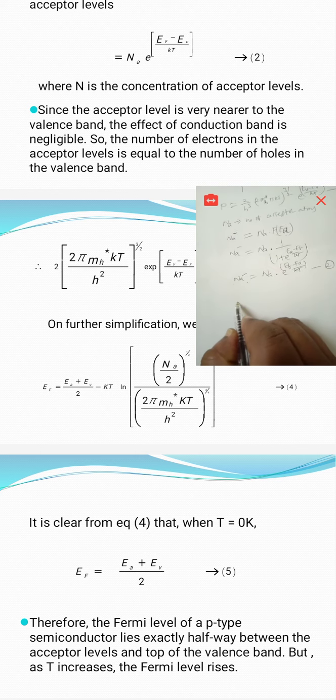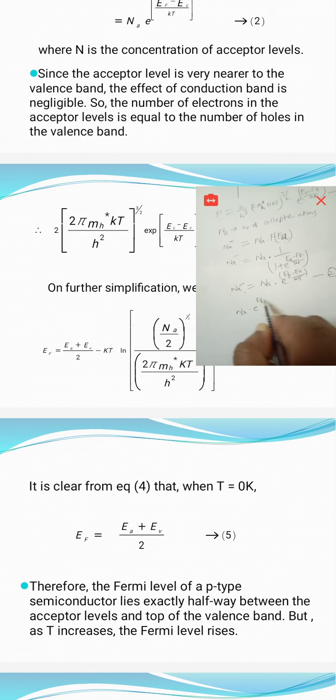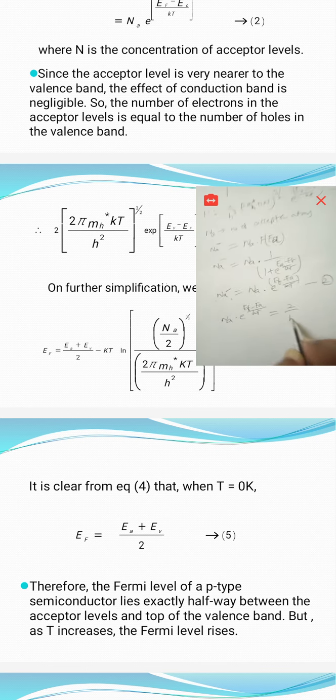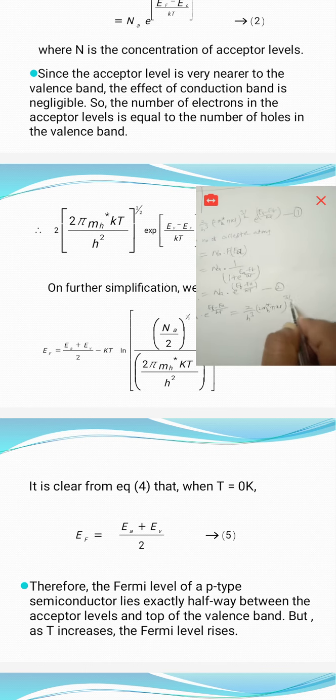By equating these two, we have Na into e power of Ef minus Ea by KT is equal to 2 by h cube, 2 mh star pi KT whole power 3 by 2, e power of Ev minus Ef by KT.